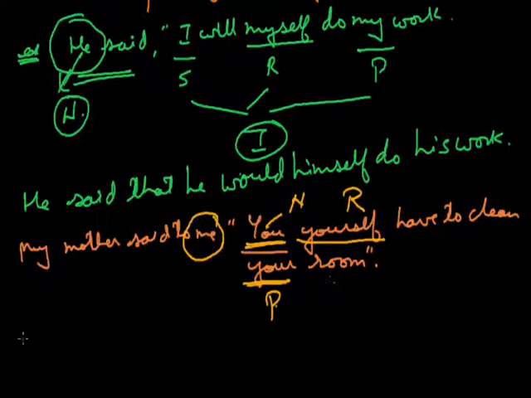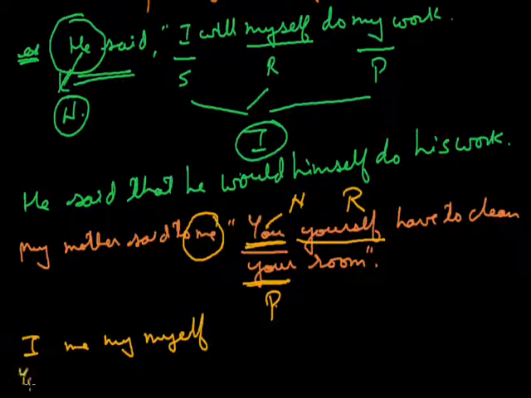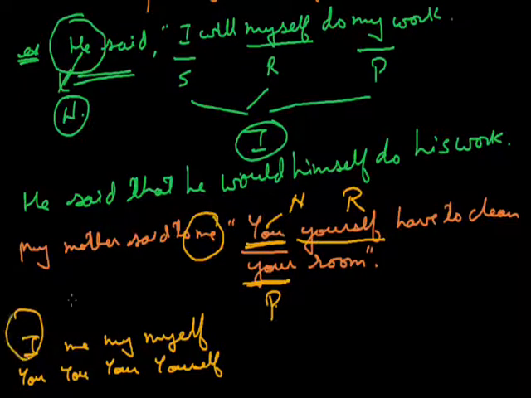Now me: I, me, my, and myself. And similarly you, your, and yourself. Now second person will change according to the object, and the object is first person over here. So in place of you, we'll put I. In place of yourself, we'll put myself.